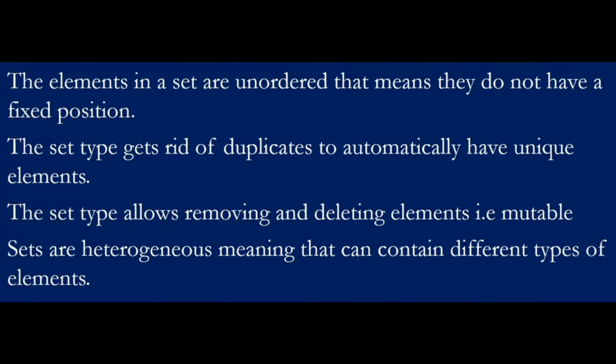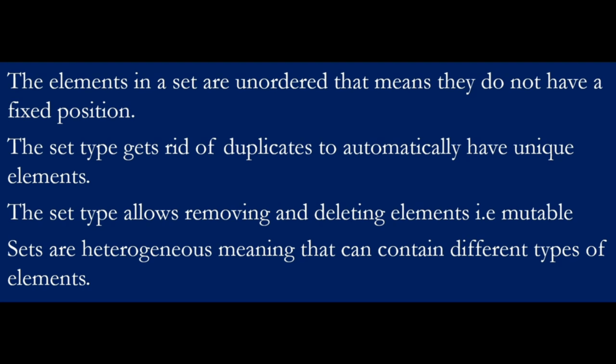What we need to know about sets: the elements in the set are unordered, that means they do not have a fixed position, and the set type gets rid of duplicates to automatically have unique elements. The set type allows removing and deleting elements, that is, it is mutable. Sets are heterogeneous, meaning they can contain different types of elements, like string, float.